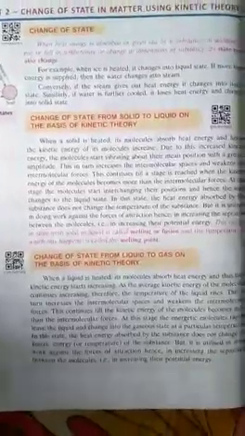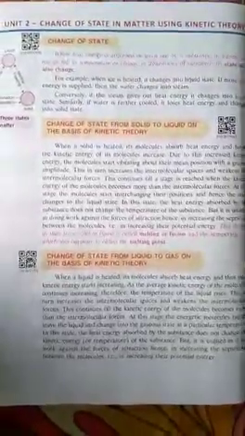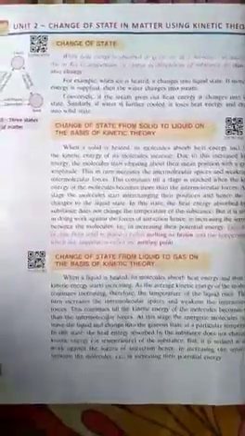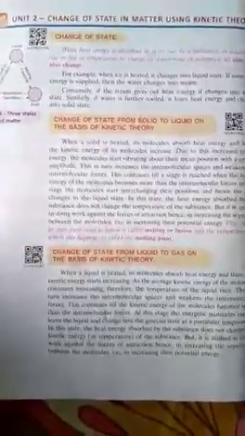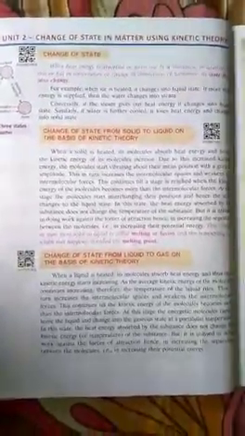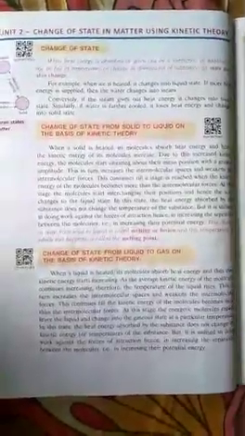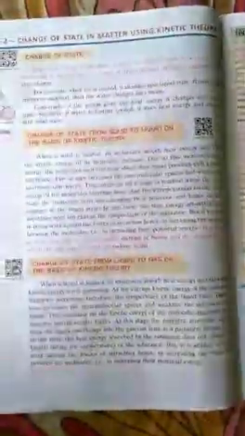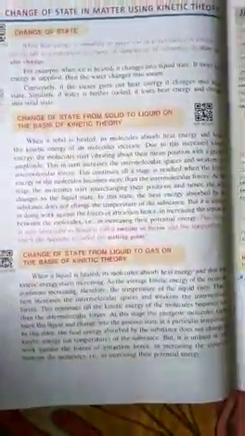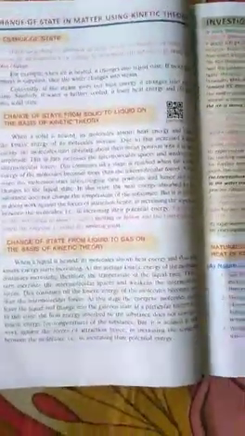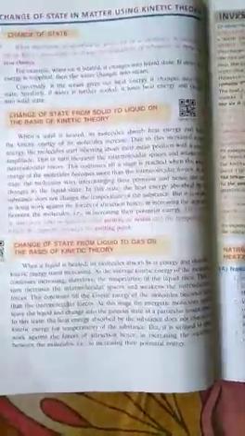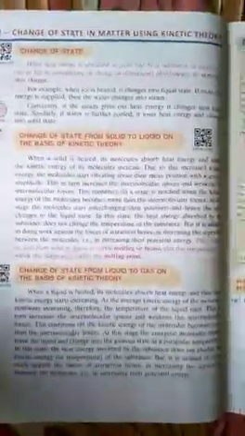We will discuss unit 2 of the first chapter, that is matter. The second unit is change of state in matter using kinetic theory. So what is actually change of state? Change of state means the change from one physical state to another physical state. When a substance changes from one physical state to another, it is called change of state.